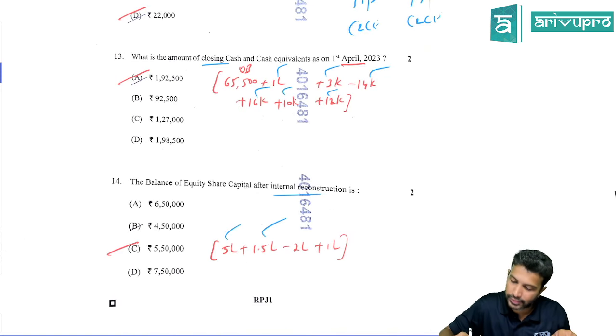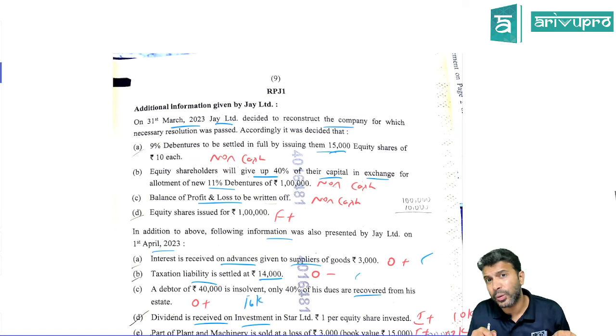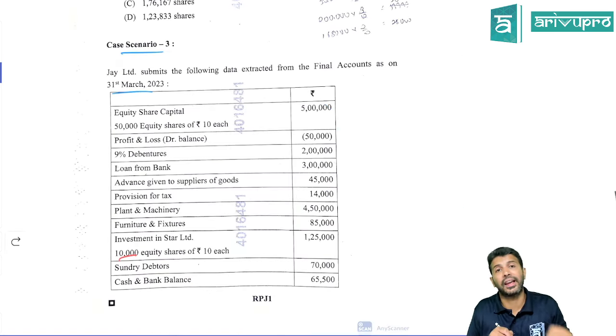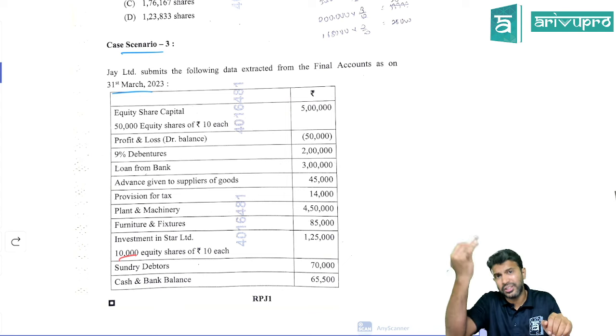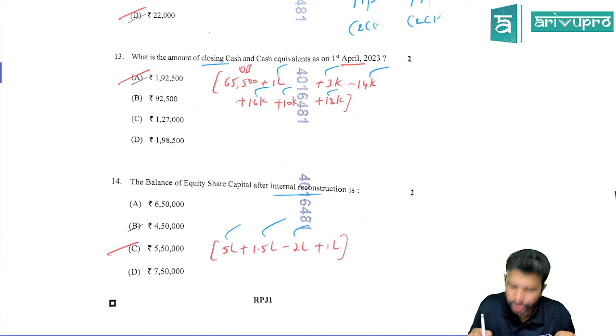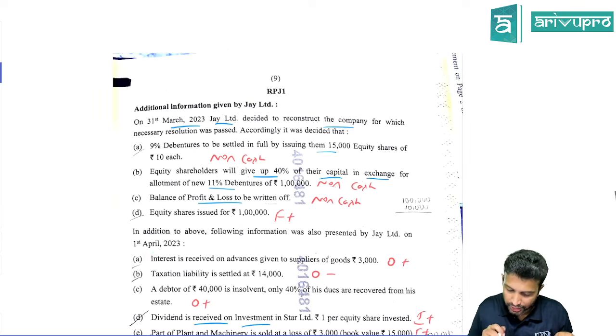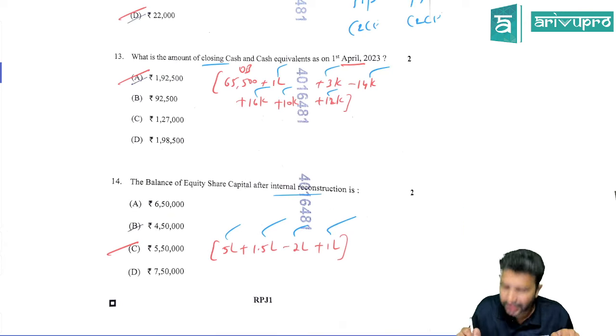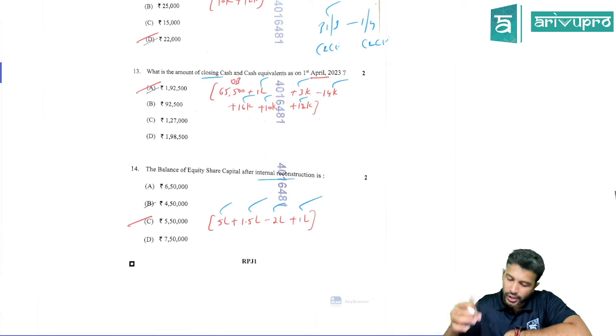So add 1.5 lakh. Then did the existing equity shareholders surrender? Yes, 40% they surrendered. How much share capital did they have? 5 lakh. 40% of 5 lakh is 2 lakh. So 2 lakh share capital will reduce. Then, something else was also there: we raised money by issuing equity shares for 1 lakh. So equity share capital will increase by 1 lakh. If you add all this, you'll get 5,50,000. That's the answer for this particular MCQ.